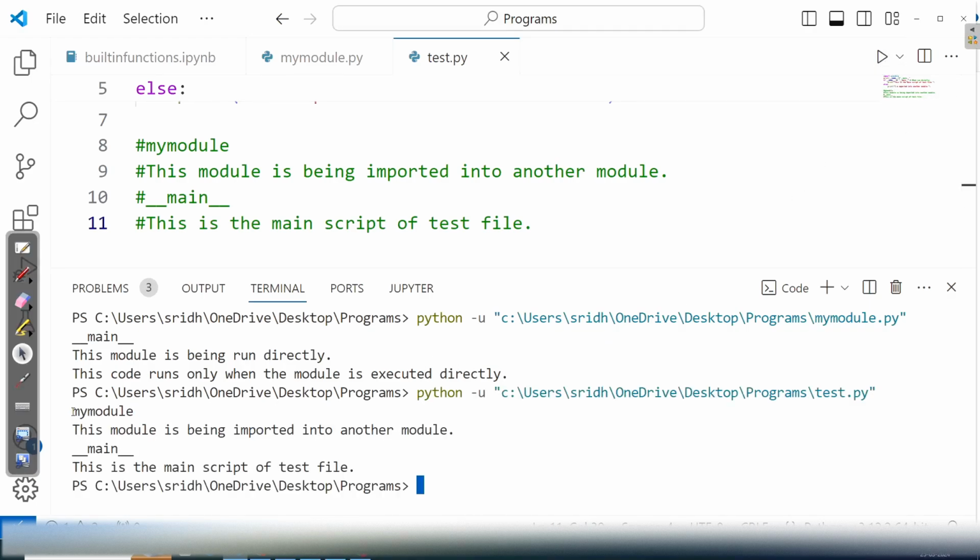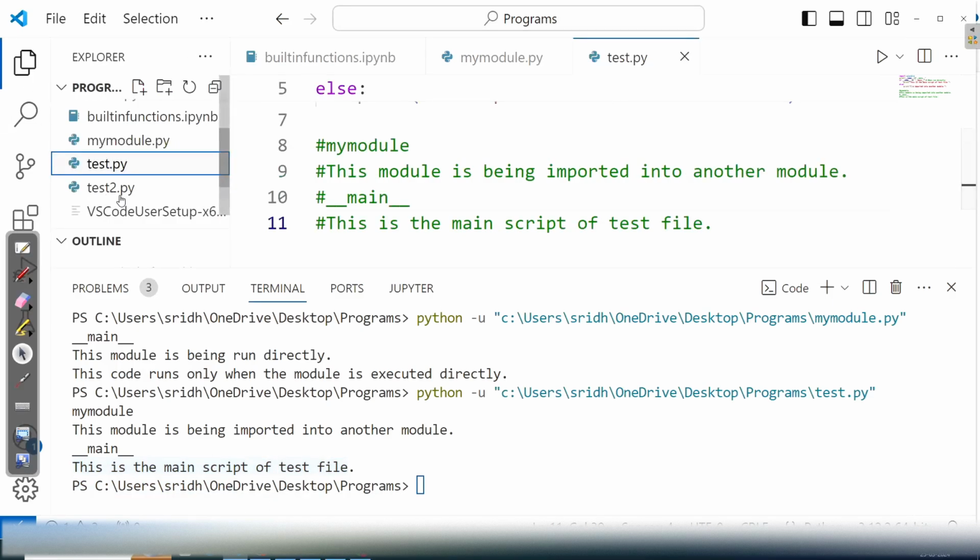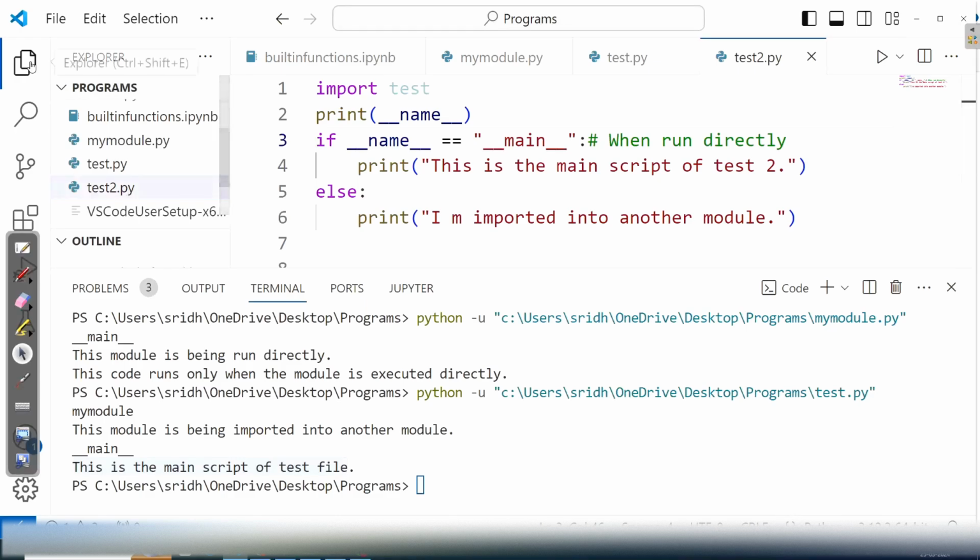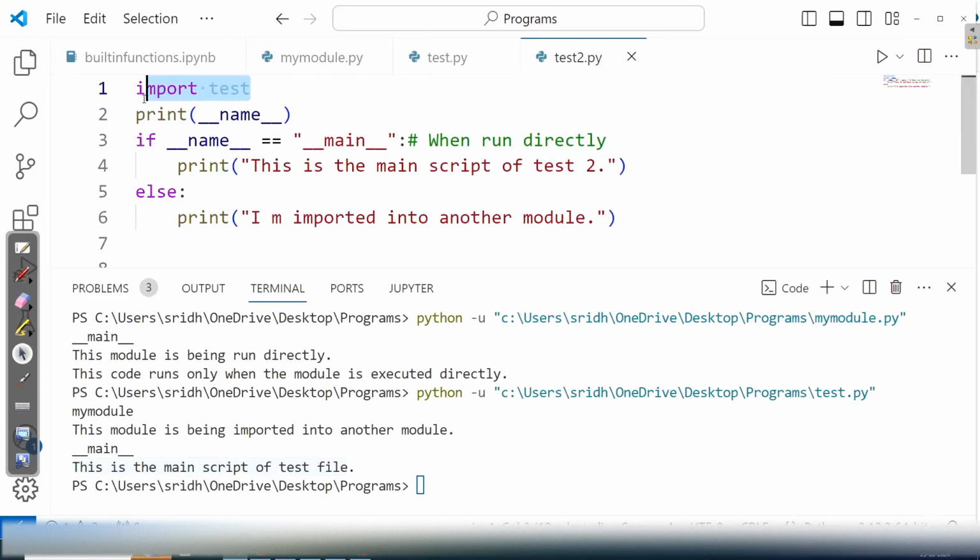See, as I told you, my module. This module is being imported to another module, the main. This is the main script of the test file. Now let me take one more file, which is test2. Now in the test2, I am importing test. So importing test means first it is importing my module.